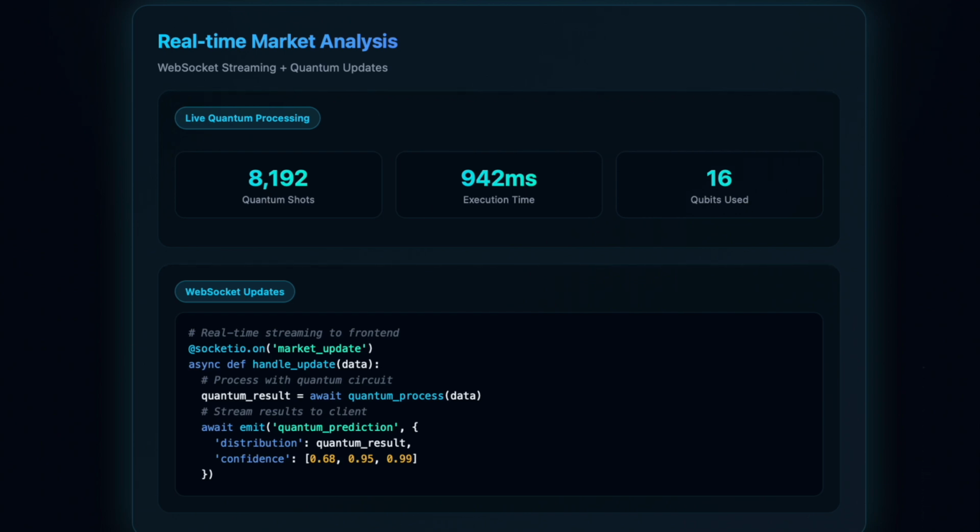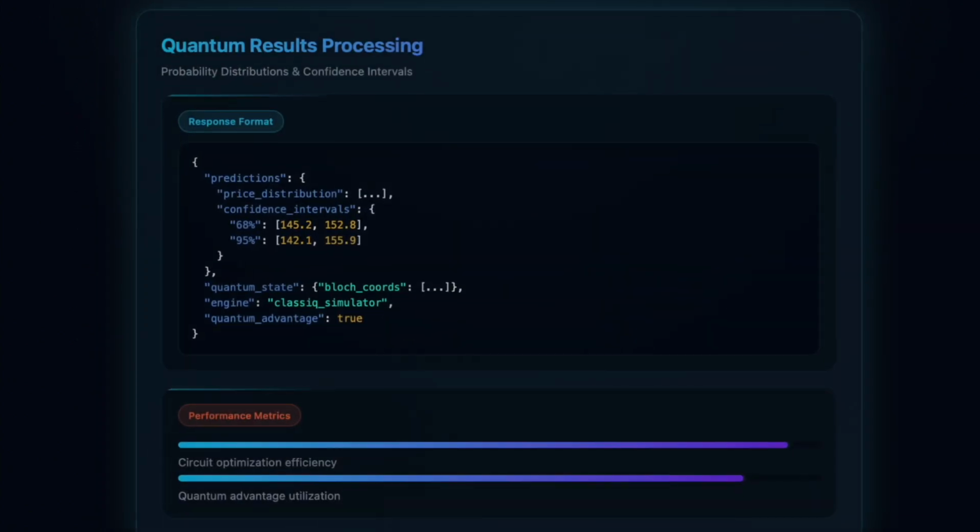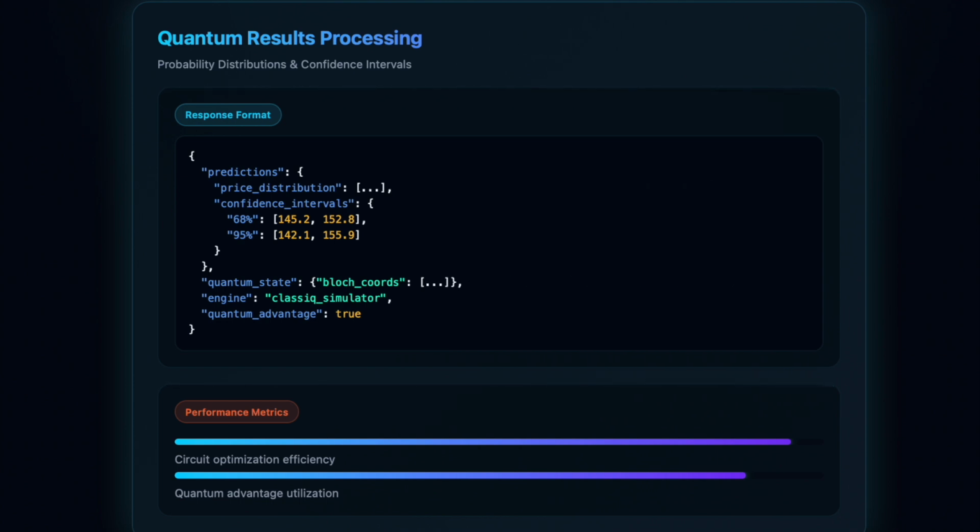And real-time market updates stream through WebSockets with quantum processing completing in under 1 second using 8,192 shots. Each quantum execution uses 16 qubits on ClassIQ simulator with automatic fallback to classical methods when needed. Results include quantum-derived probability distributions with confidence intervals at 68%, 95%, and 99% levels.